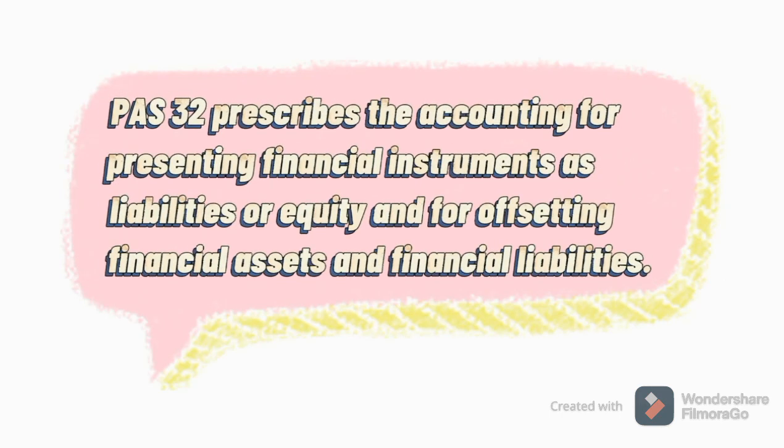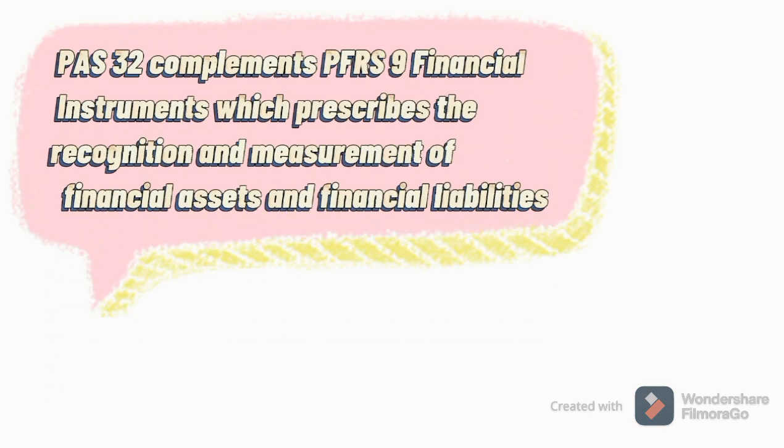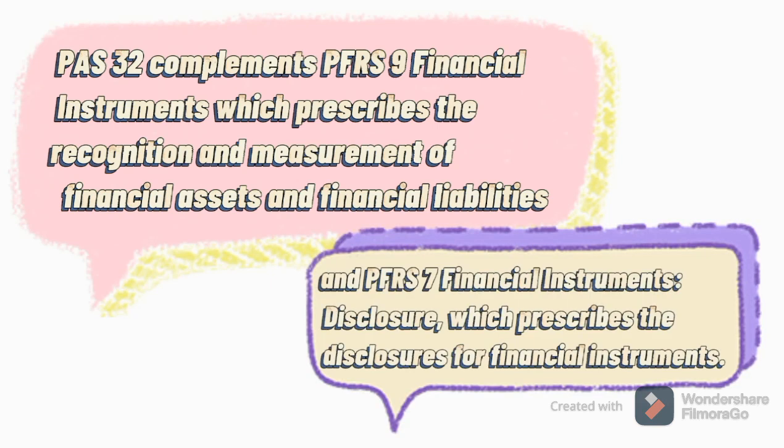PAS 32 prescribes the accounting for presenting financial instruments as liabilities or equity and for offsetting financial assets and financial liabilities. PAS 32 complements PFRS 9 financial instruments, which prescribes the recognition and measurement of financial assets and financial liabilities, and PFRS 7 financial instruments disclosure, which prescribes the disclosures for financial instruments.